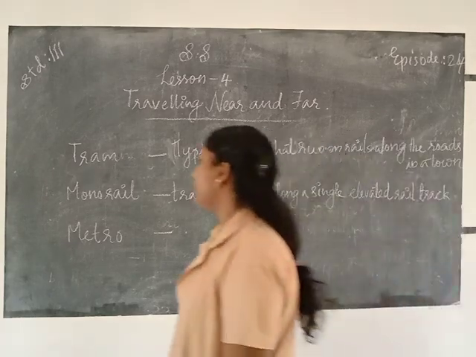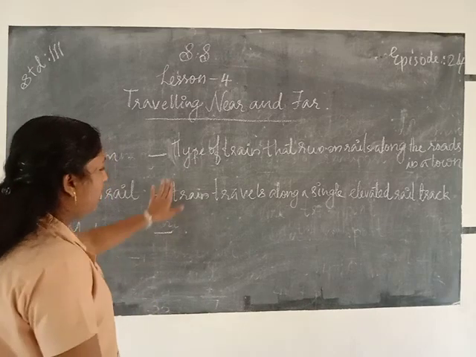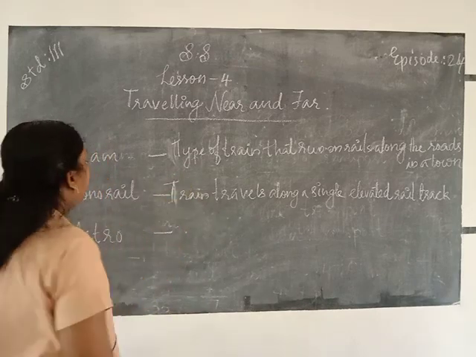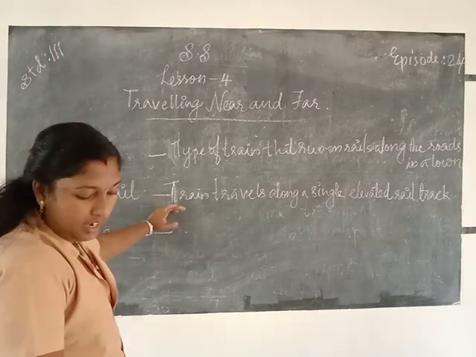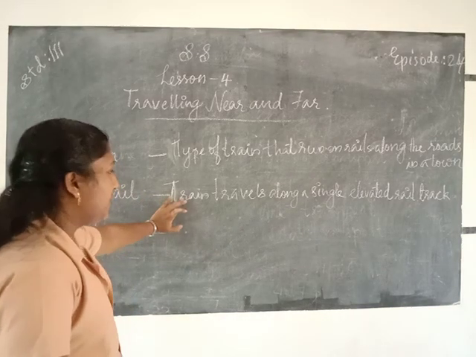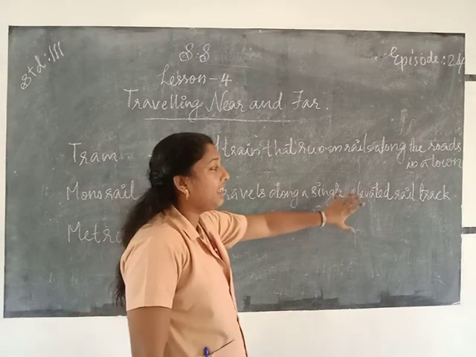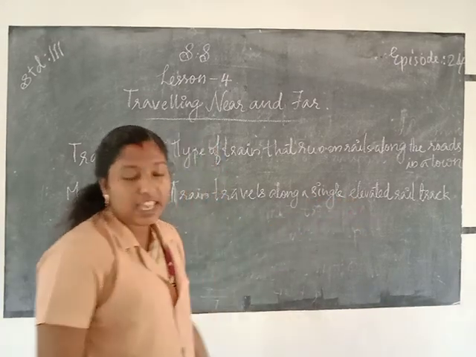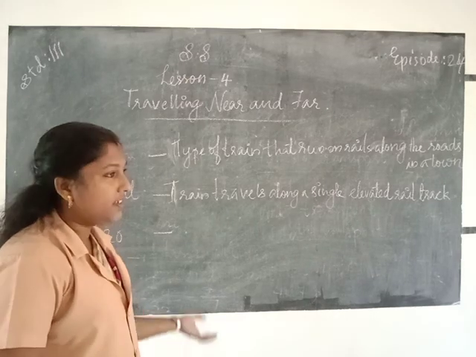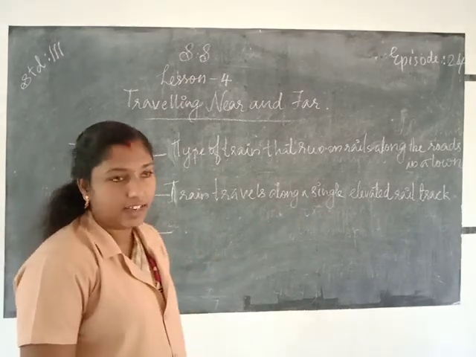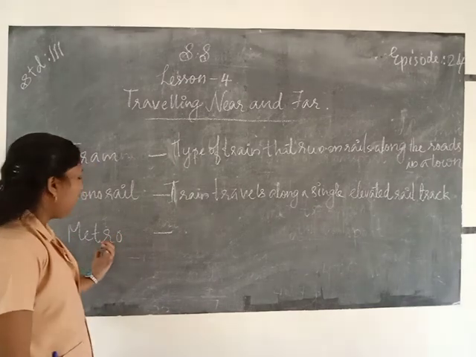Single elevated rail track. Okay, all of you understood? That means monorail is a railway system in which a train travels along a single elevated rail track. That is the railway system in our near places. That is monorail.